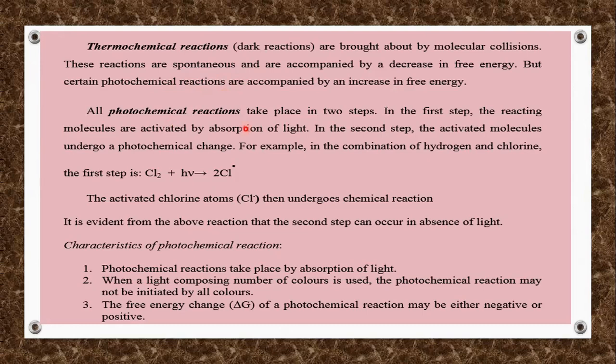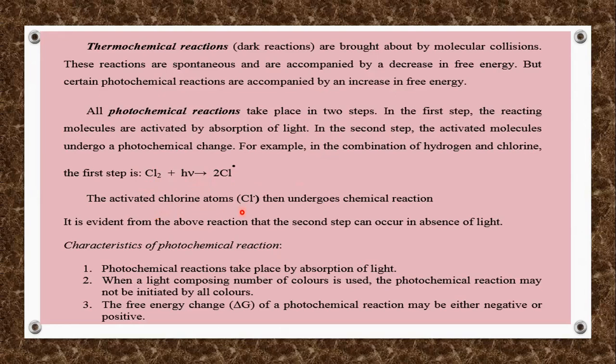First, the reacting molecules are activated once they get one photon of light. In the second step, the activated molecules undergo a photochemical change. For example, the combination of hydrogen and chlorine, or the combination of hydrogen and bromine. In that way, we get an idea of how photochemical reactions proceed further.